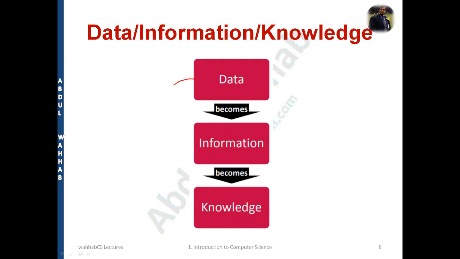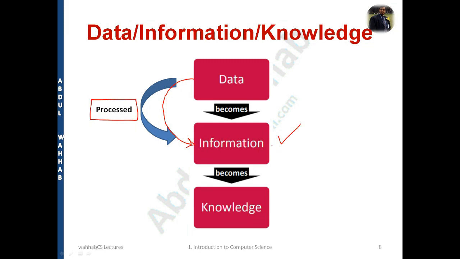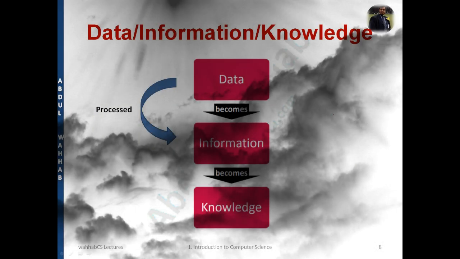Whenever we process the data, you can see in the diagram as well, it becomes information. So the action performed on the data is processing. And information is an understandable form, or it is knowledge. It can be known as knowledge as well. I'm sure it is clear. Another example is given here in this slide.